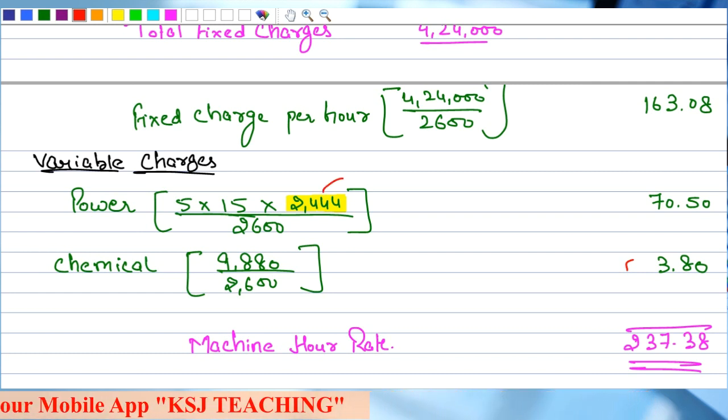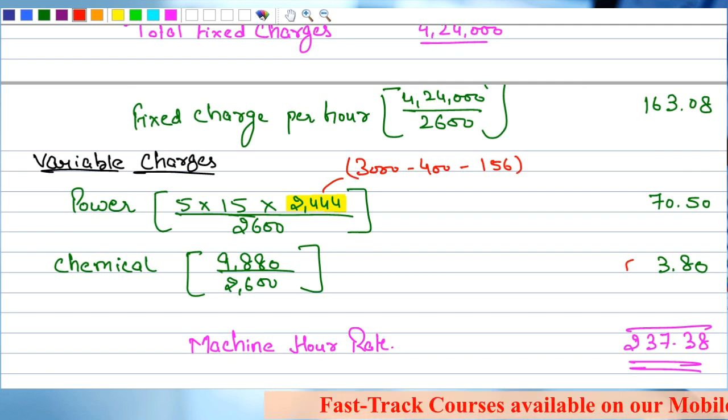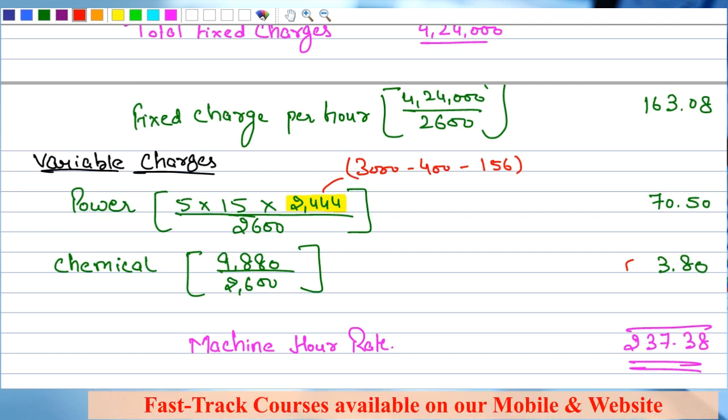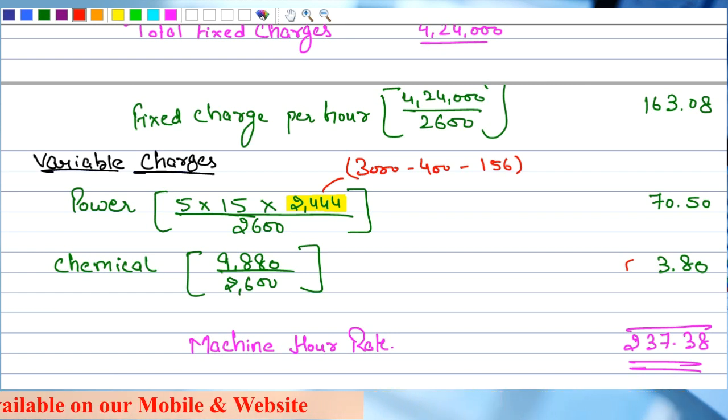Sir, how is this calculated? 3000 is the total hours, minus 400 is the maintenance, minus 156 is the setup time, because the question clearly says that during the setup time there is no power consumption. That is why I have multiplied it with 2444 to calculate the total power consumption.